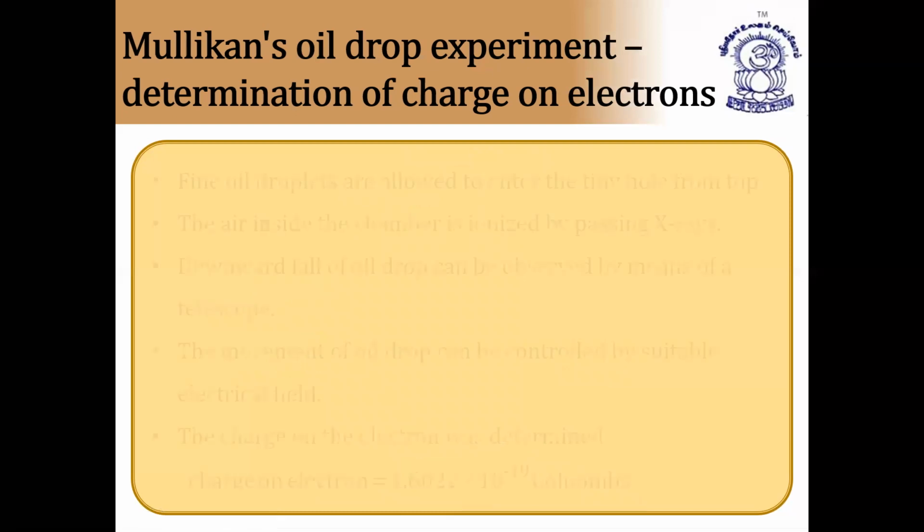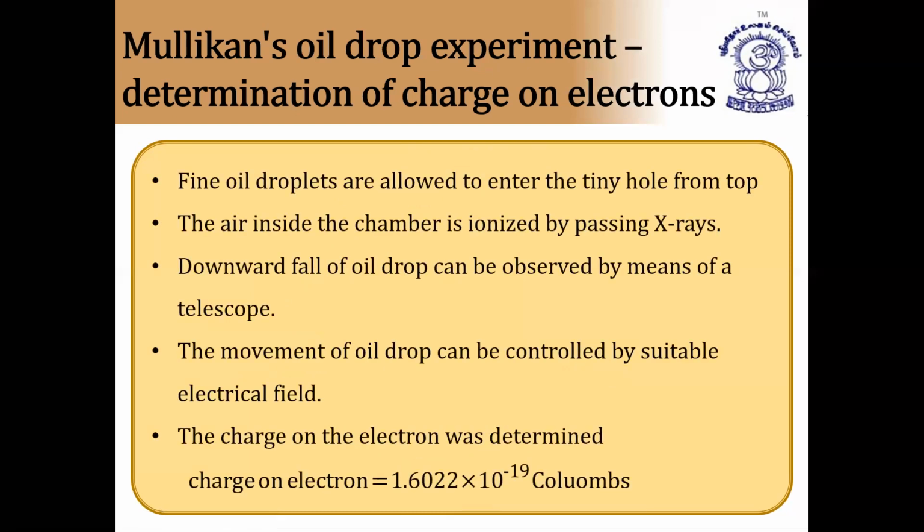And you can see here, fine oil droplets are allowed to enter the tiny hole from the top. The air inside the chamber is ionized by passing X-rays. Very important: the downfall of the oil drop can be observed by means of a telescope. The movement of the oil drop can be controlled by a suitable electric field. And after that, the charge on the electron was determined as 1.6022 × 10^-19 coulombs. Before this, here we have to add one more slide.